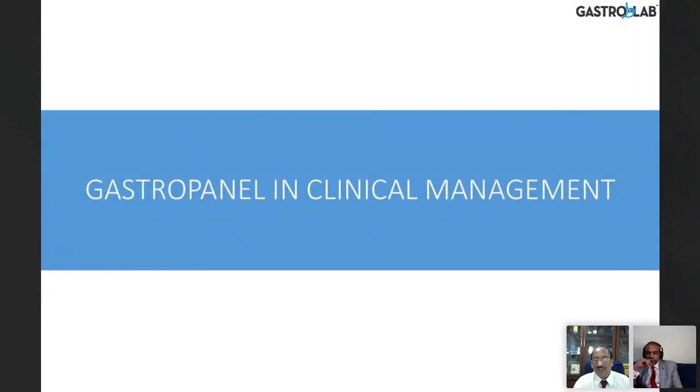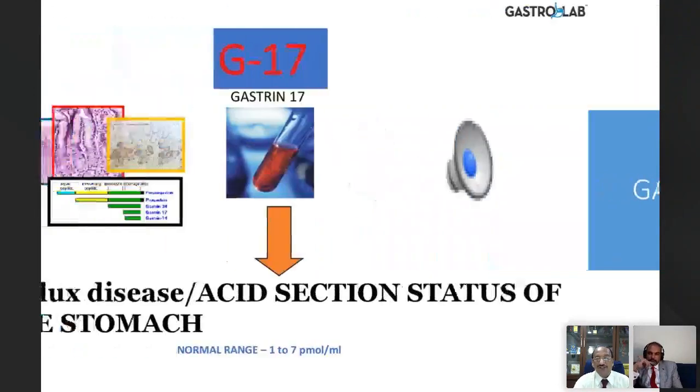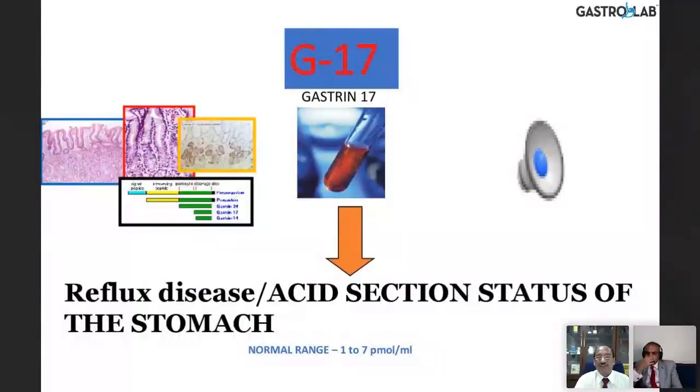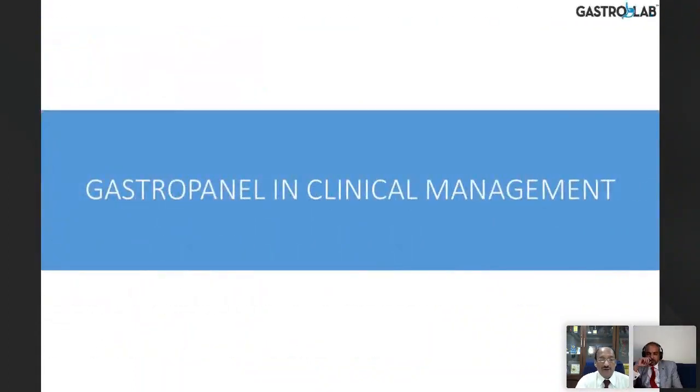So the low G17 causes relaxation of the lower esophageal sphincter, and acid can surge upwards into the esophagus. So that has been well proven in studies. The normal range is between 1 and 7 picomole per ml. So it's a very, very negligible level you can detect in the blood.